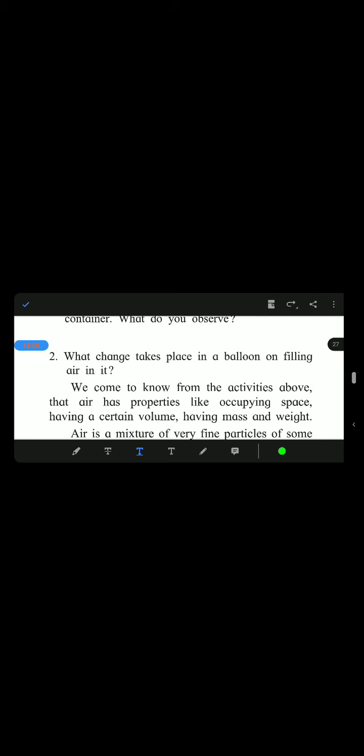Now see, what change takes place in the balloon on filling air into it? We have seen this already, when a balloon is inflated and uninflated, we saw the difference in the first diagram. From this activity we come to know that air has the property of occupying space, having a certain volume.